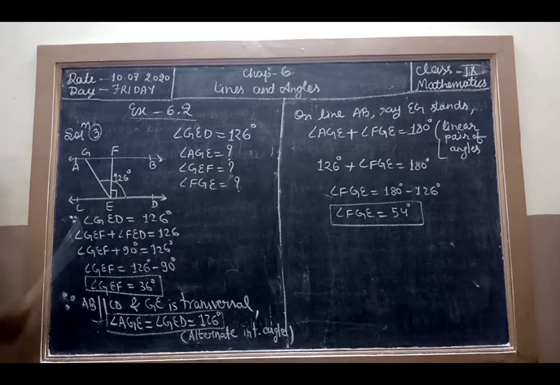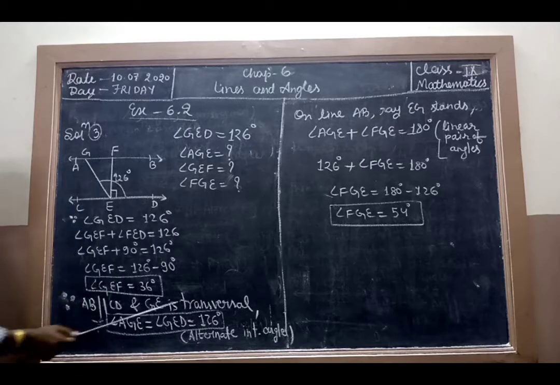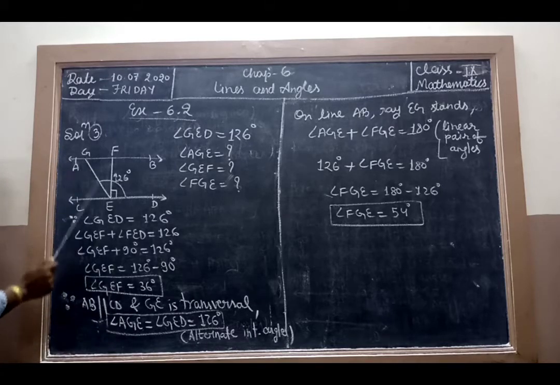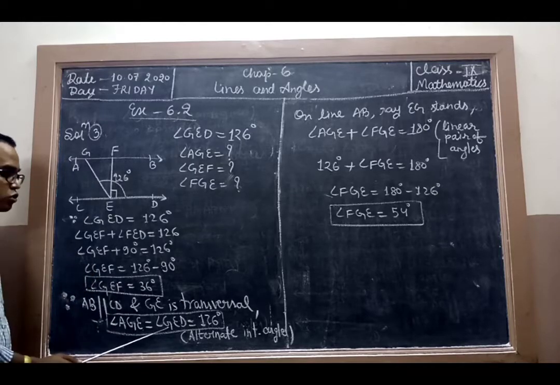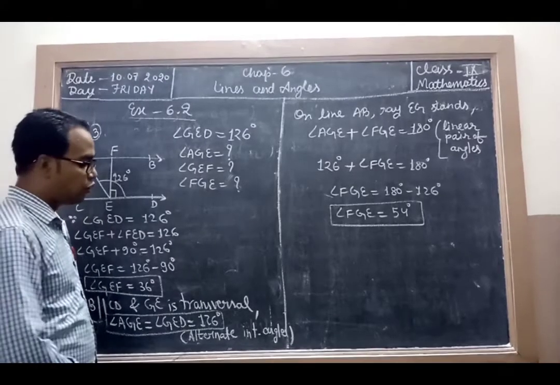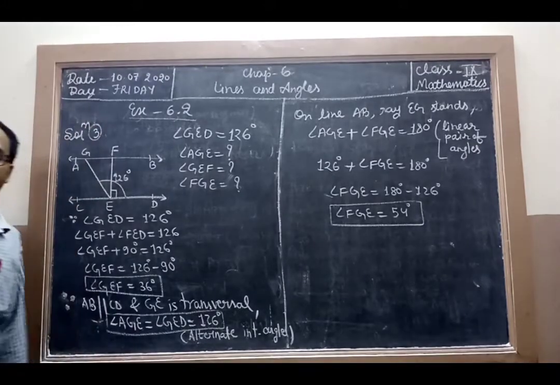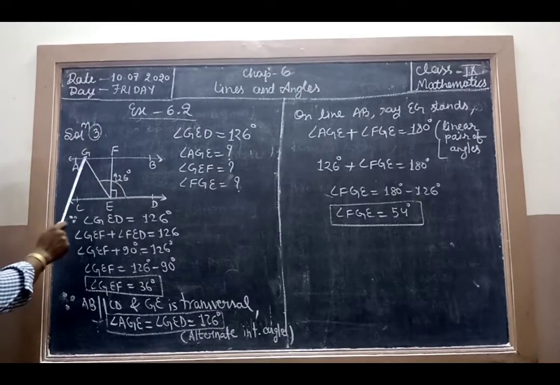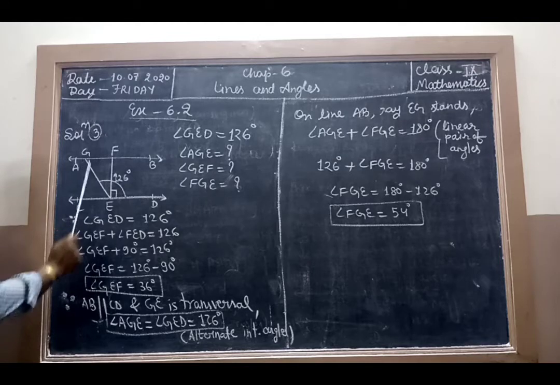Since AB is parallel to CD and GE is a transversal, angle AGE equals angle GED. AGE equals GED equals 126 degrees. Alternate interior angles. Here the Z forms. AGE equals GED, alternate interior angles.